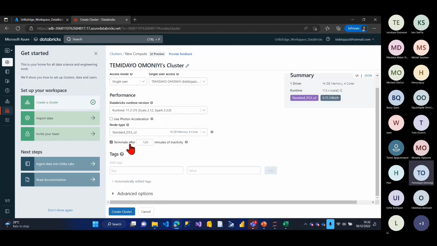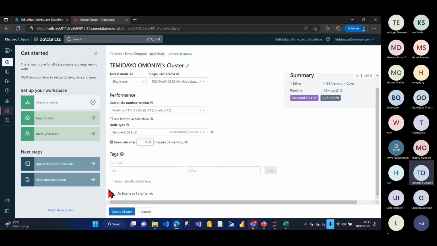So you can also change the time. Okay, you can see that it's showing terminate after 120 minutes without being used. You can change to, let's say, 10 minutes of not being used or 5 minutes. So after every 5 minutes, if you don't use it, it actually what? Okay, sorry, 10 minutes. Okay, after every 10 minutes that you don't use it, it terminates.